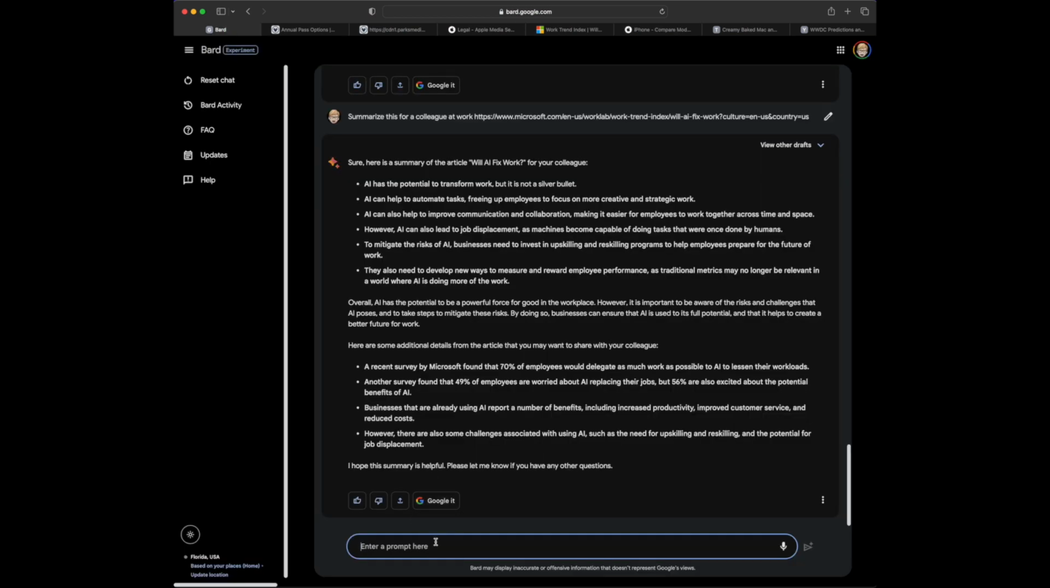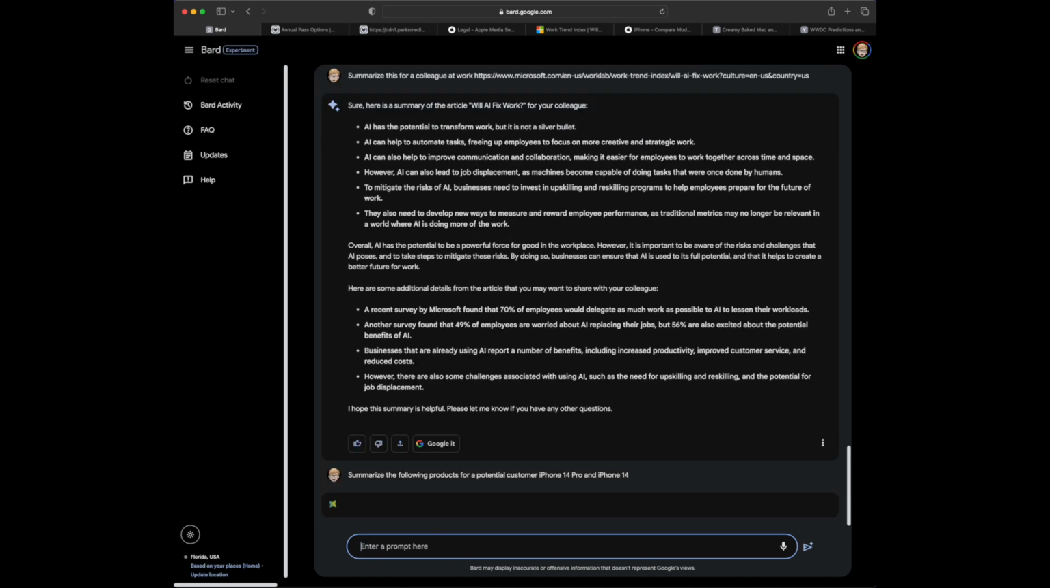So I want to see how Bard will do if it can summarize the following products for a potential customer, and I'm saying to summarize the iPhone 14 Pro and the iPhone 14.